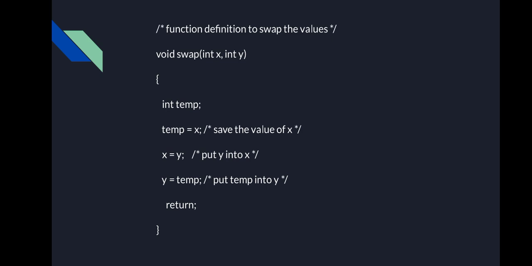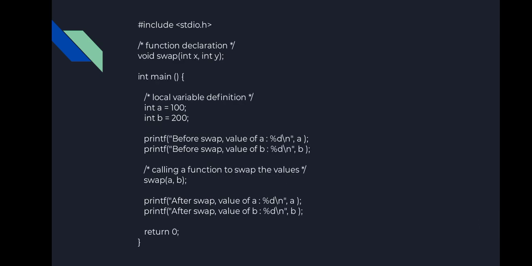And so these three statements are common in every swap function, which helps to transfer the value between the two variables. This is called a swap function. Okay, so now let us see how this function is called in a program, with an example.